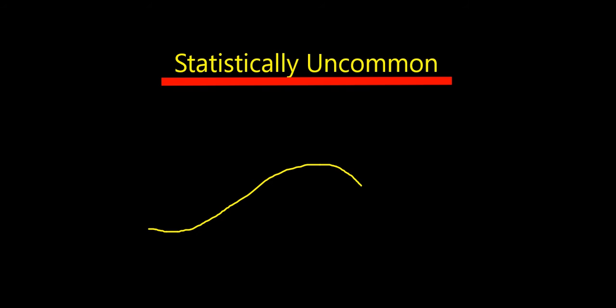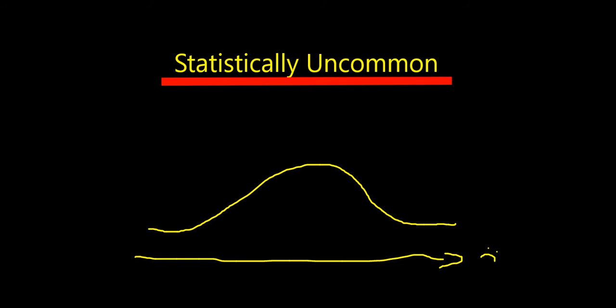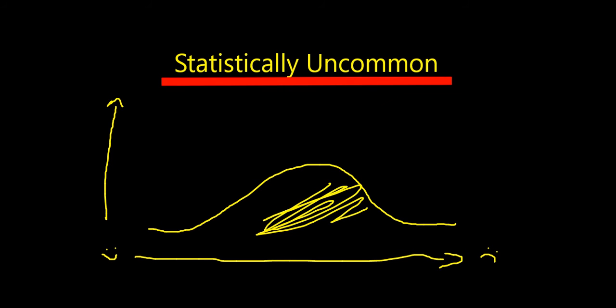So first we're going to look at how statistically common or uncommon a behavior is. So say we have a normal distribution. The x-axis represents mood. So on one end we have deep sadness, and on the other end we have deep joy. And the y-axis represents the number of people. Now, if this is a normal distribution, most people will be right here in the middle.